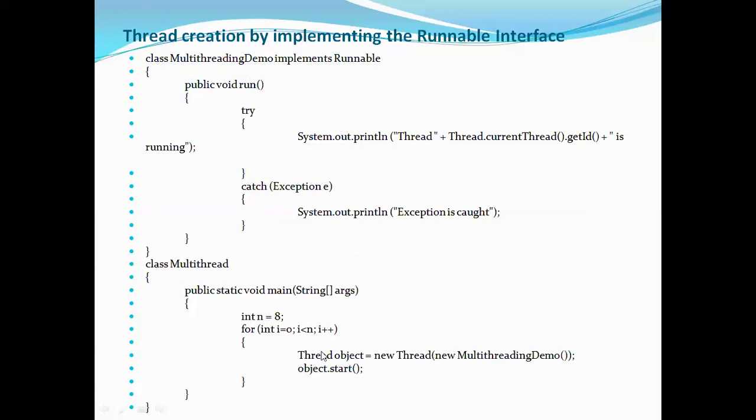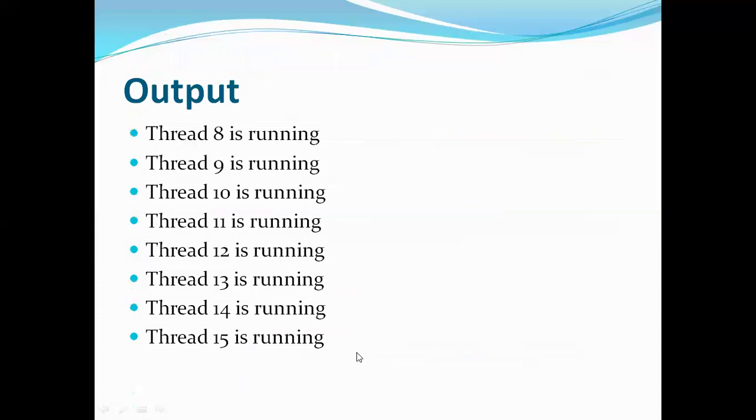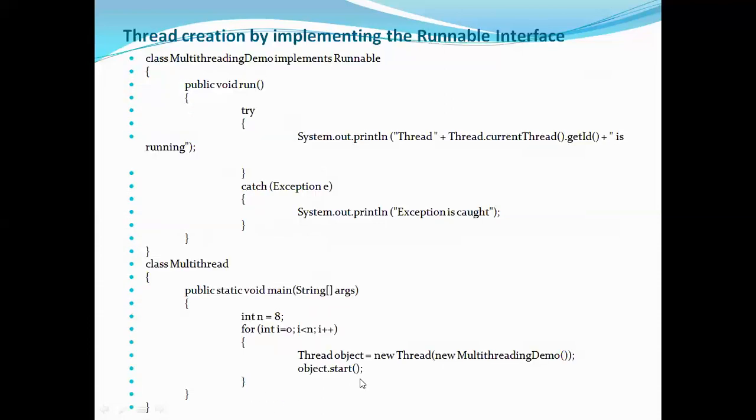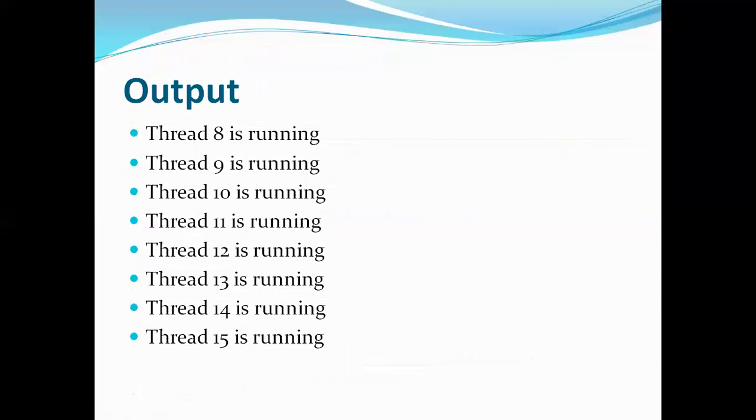So on the whole your object is now your thread actually. I'm just calling it as thread object dot start, which will call the run method. From run, it will go to the try block, which will execute. Thread ID is running. So what ID by default? 8 will be running. It will print all these statements, same as the previous one.